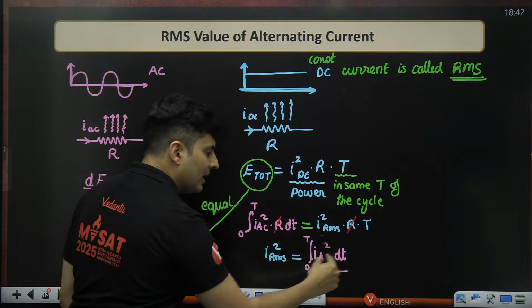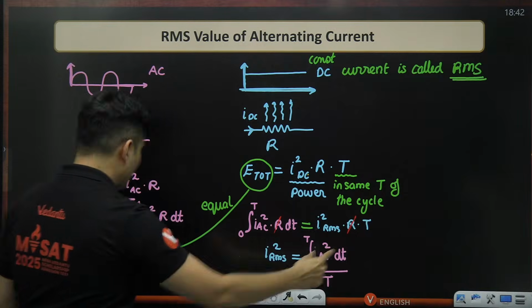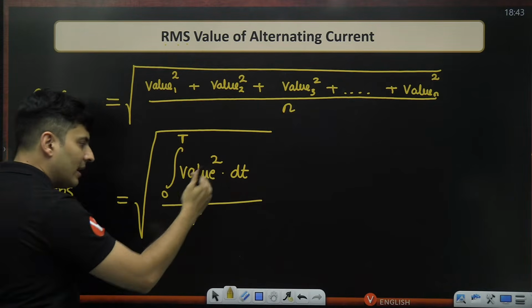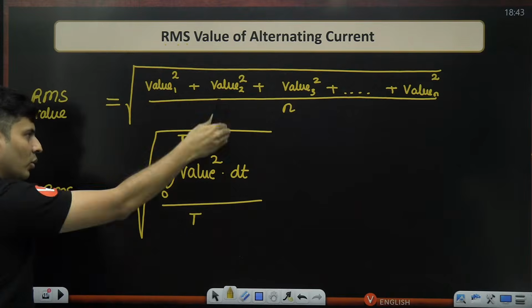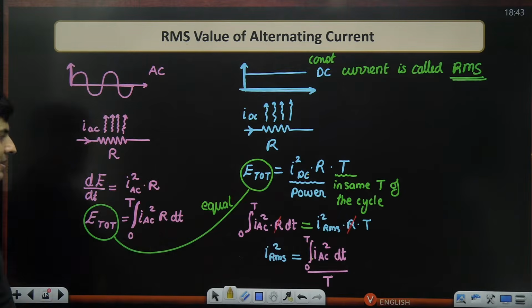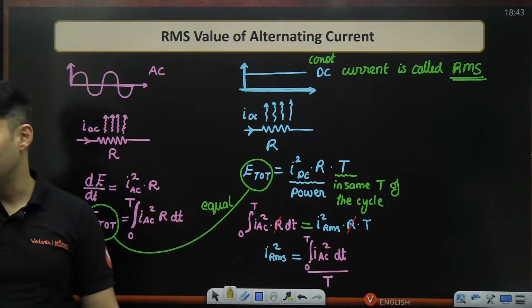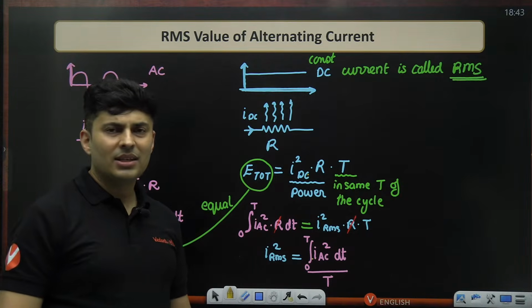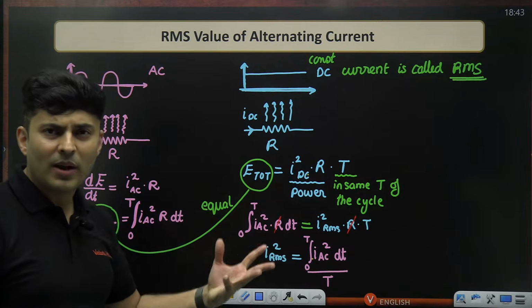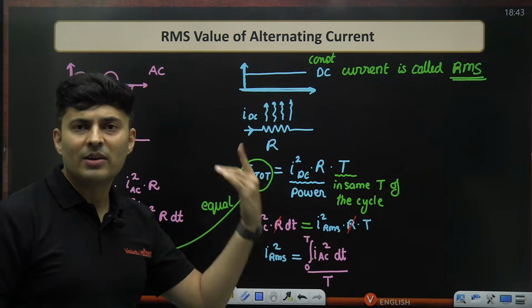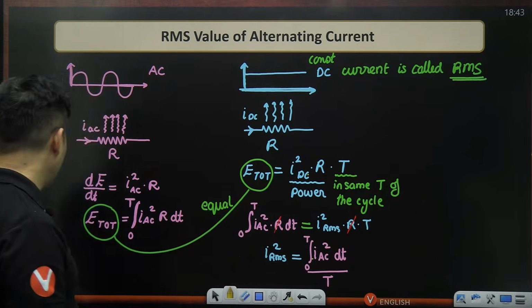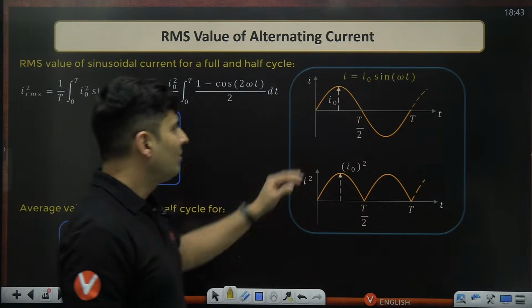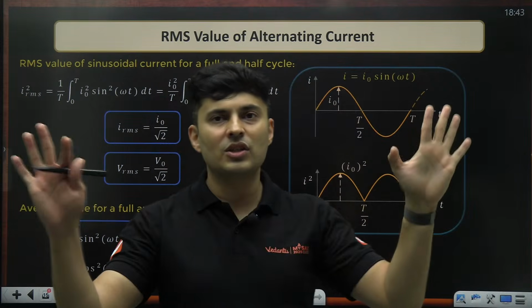Integration basically means sum. So if I take the sum of the squares, divide it by the sample size and put it inside the root, I get RMS. That was the whole purpose of this derivation. So it does not depend on the sign, because when you square it, the negative will anyway become positive. So it will not matter whether it is the negative cycle or the positive cycle. The moment you square it, it's gone.